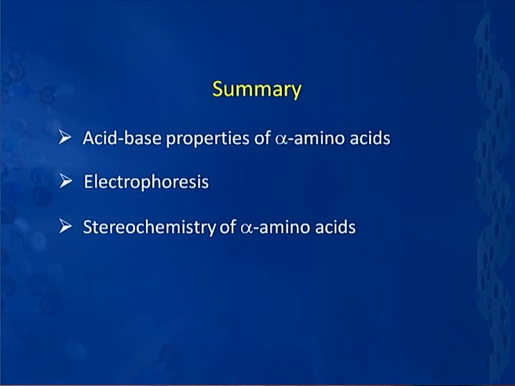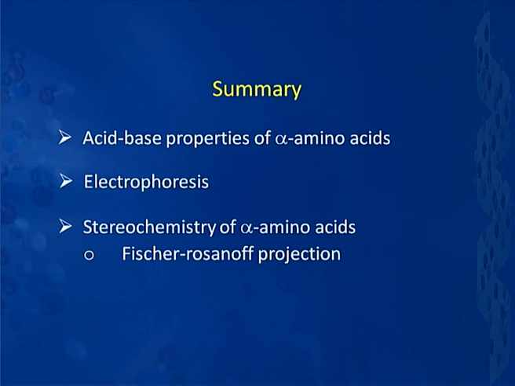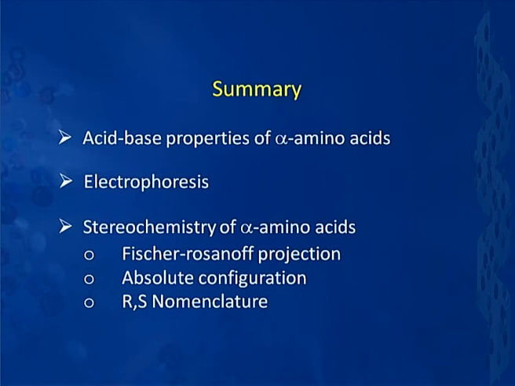Then thereafter, we looked into the stereochemical aspect of alpha amino acids. In this context, we talked about the Fischer projection representation. Thereafter, we looked into the DL absolute configuration of the amino acids. And then lastly, we talked about RS nomenclature or RS notation of the chiral carbon atom. In the next session, we will take up the synthesis of alpha amino acids and the reactions which they undergo, and then thereafter we will move on to peptides.